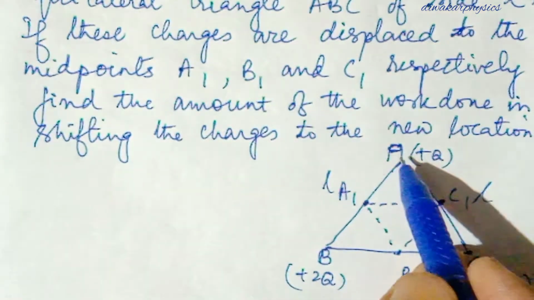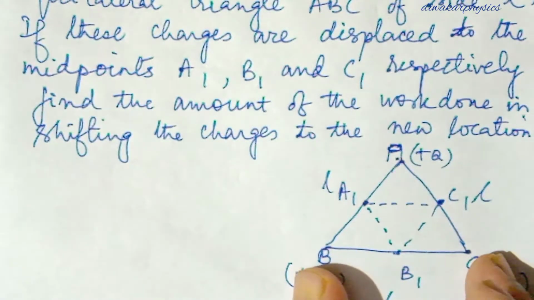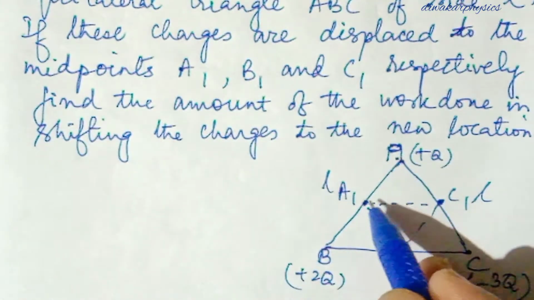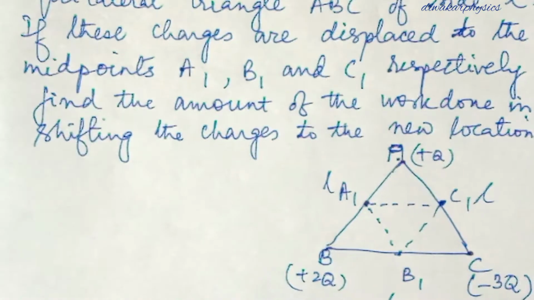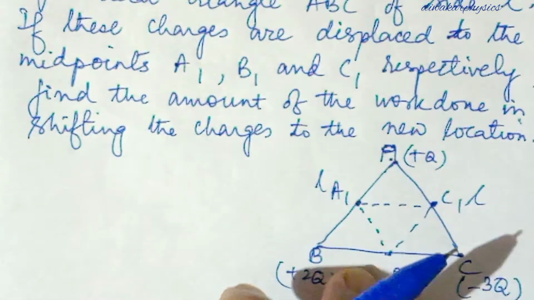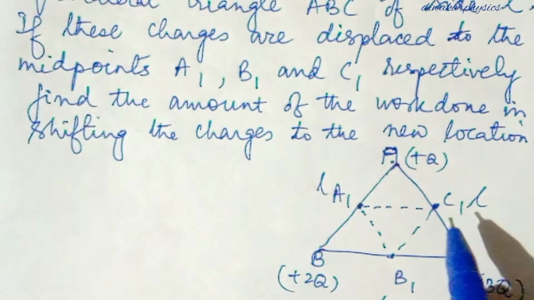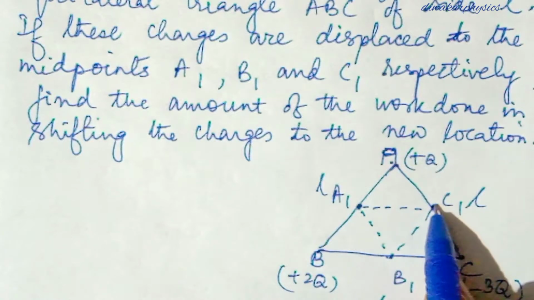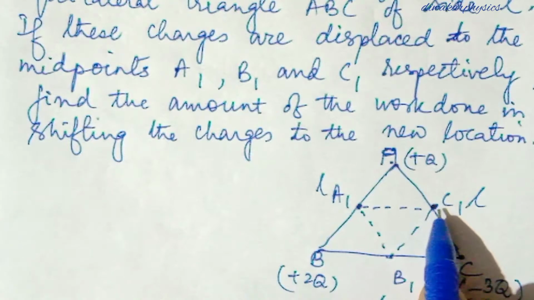So that means when these charges are placed at the vertices of the triangle, they have some potential energy, and when they are placed at the midpoints, they will have some other potential energy. Then the difference in the potential energy will be the work done, because for changing the position of the charges, you have to do work. And the work done to bring a charge to a particular position from infinity is the electric potential energy.